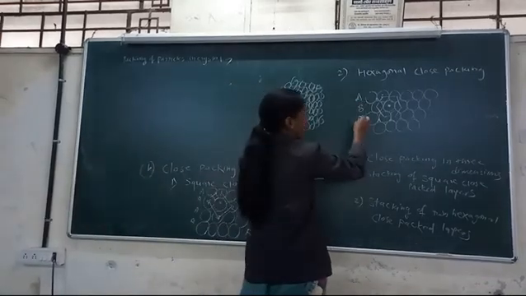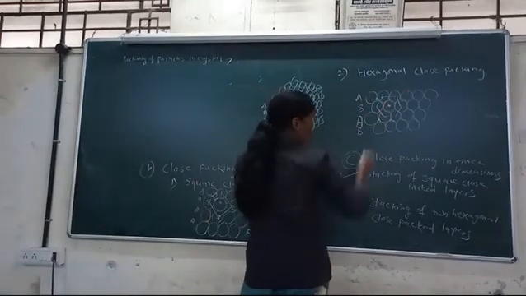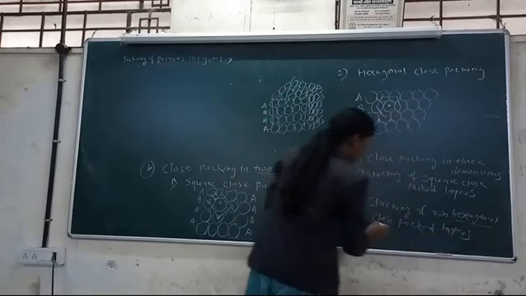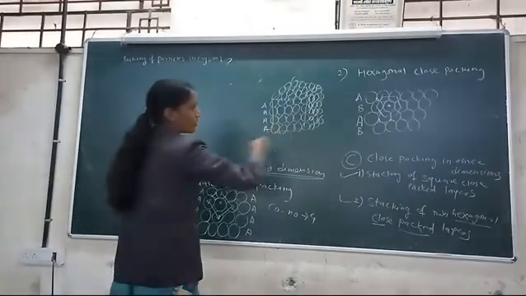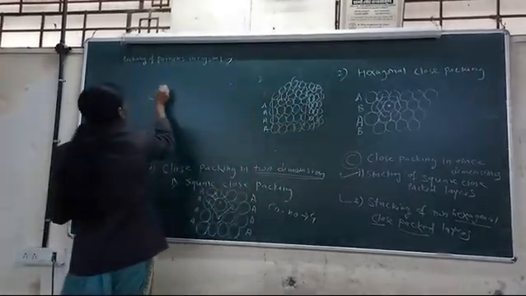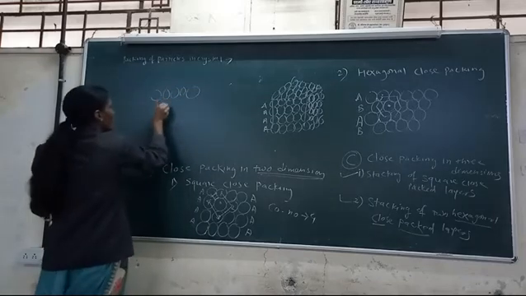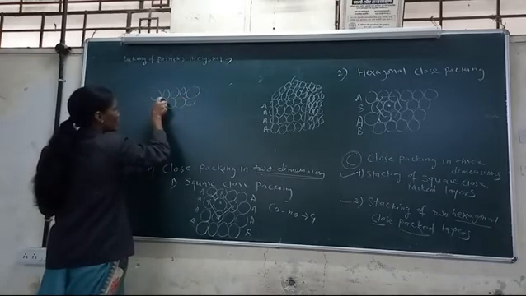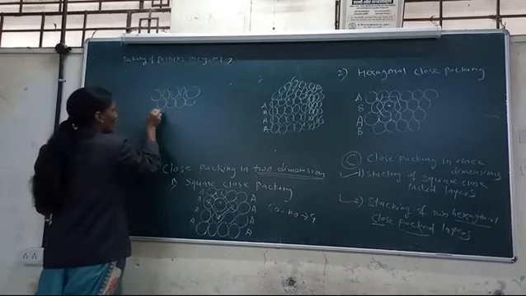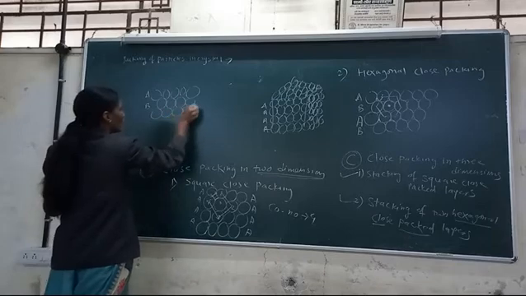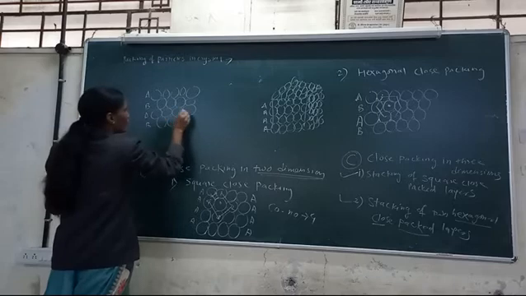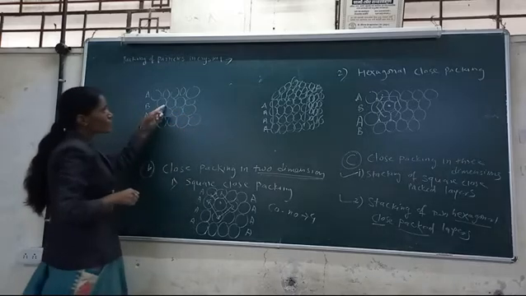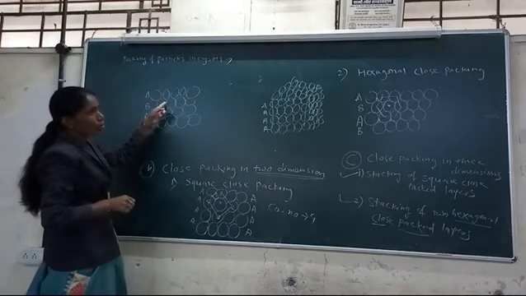In the AB type of hexagonal close pack stacking, arranged in a 3D manner, A, then B starts from the depression area, again A, again B layer starts from the depression area.